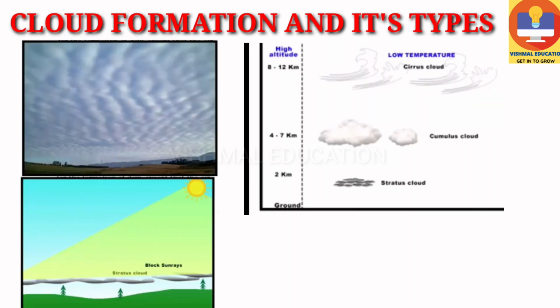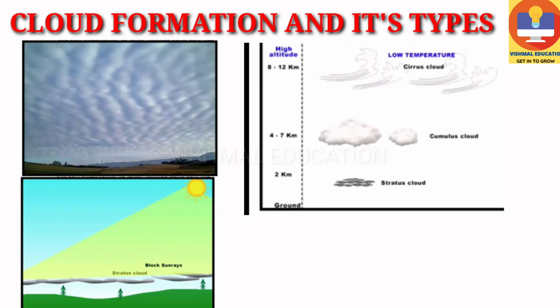The third one is the stratus cloud. Stratus means existing in layers. That means these are horizontally layered clouds that cover a large portion of the sky. These are also known as low altitude clouds, meaning they exist at a height of less than 2 kilometers. They are found in white and grey color. Since these clouds are found at low altitude, they even come down to the surface of the earth in the form of mist, also called fog.